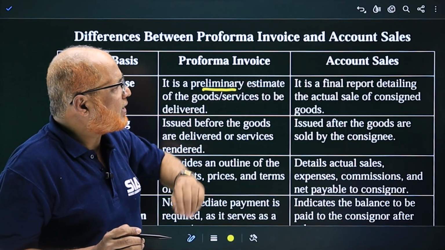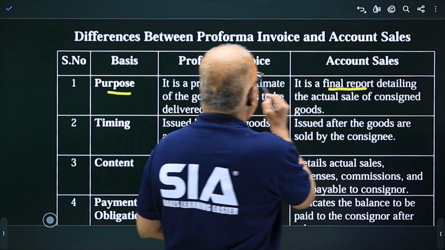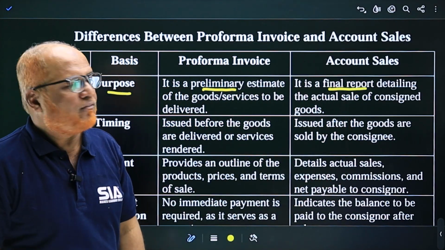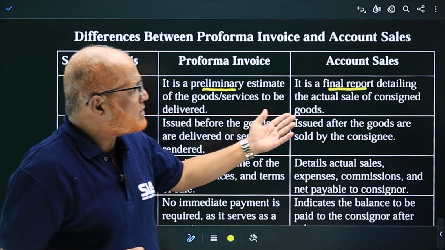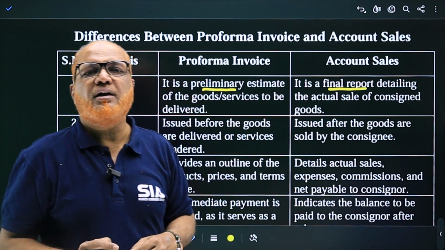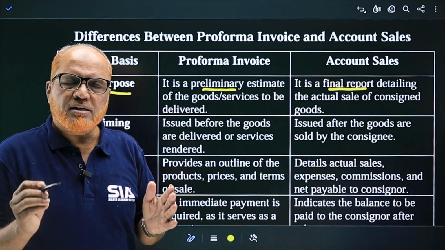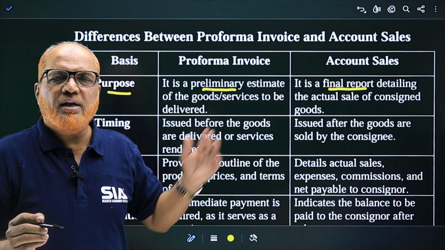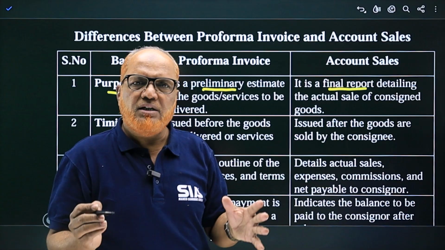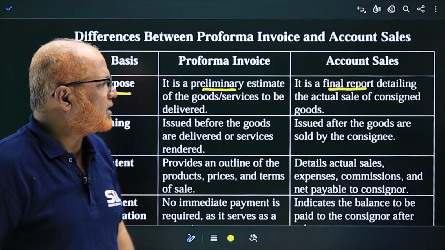But the purpose of account sales is the final report. Remember, this is a preliminary report and that is the final report detailing the actual sales conducted by the consignee, right? That is the purpose. The Proforma invoice lets the buyer know, whereas account sales contains the details of sales conducted by the consignee, sent to the consignor.